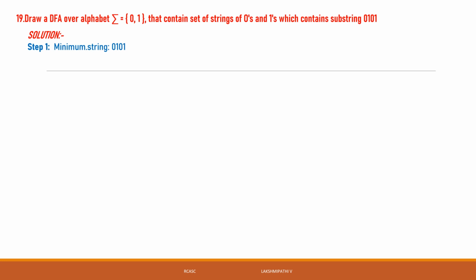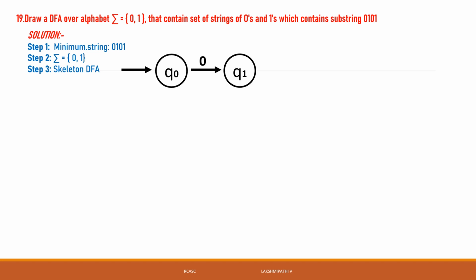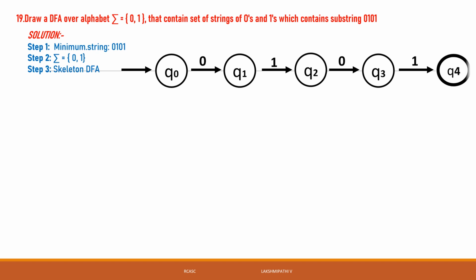Then we can go on to identify the undefined states. What are the undefined states in this? Once again, sigma is equal to {0, 1}. The skeleton is: q0 reads 0, it will go to q1. q1 reads 1, it will go to q2. q2 reads 0, it will go to q3. q3 reads 1, it will go to q4. q4 is the final state.